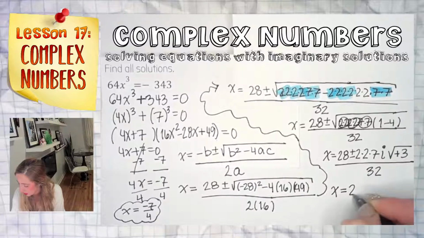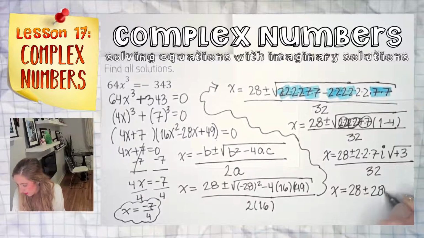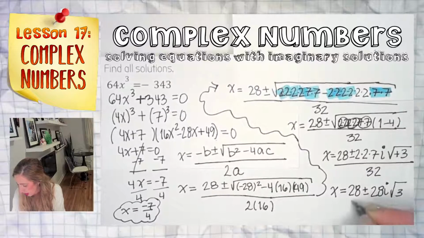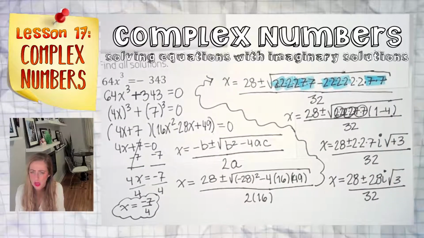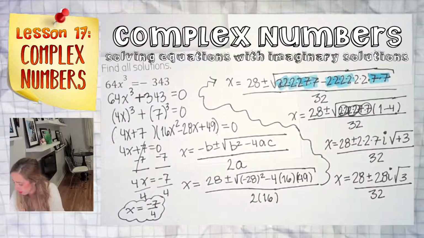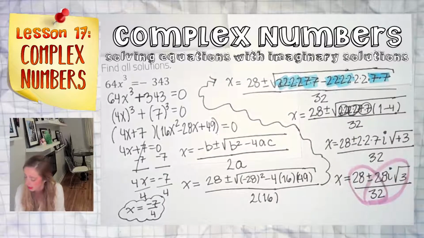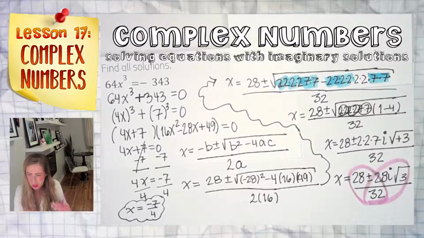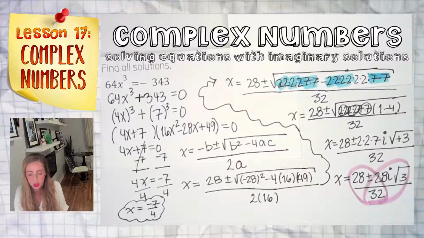X is equal to 28 plus minus 4 times 7 is 28, i root 3, all over 32. Home stretch. We're almost done. All we need to do is ask: is there something I can reduce? They're all even, but bigger than that, they're all divisible by 4. If you only did the 2 at first, you would have gotten 14s and 16s. You could do another 2, or you could just do the 4 right away.